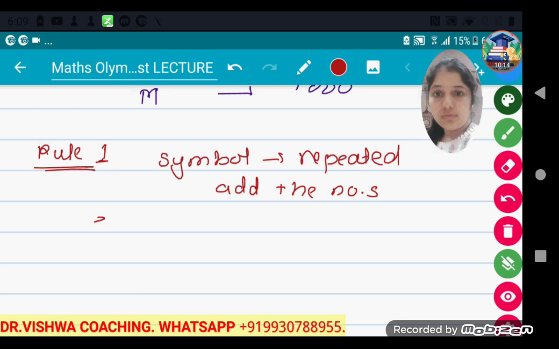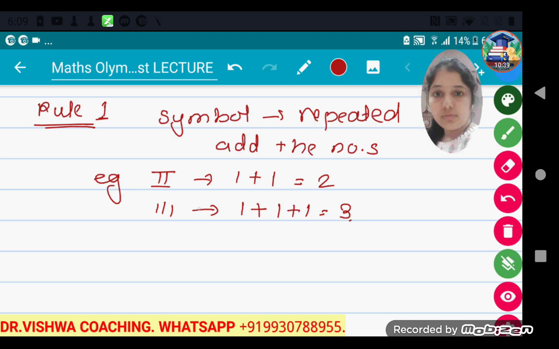For example, if I write I 2 times, this number is 1 plus 1 is equal to 2, because a single I is represented by number 1. If I repeat this I 3 times, it represents 1 plus 1 plus 1, which is number 3. So if the symbol is repeated, then we have to add the numbers that are represented by that symbol, so that we can find the number written by the symbol.